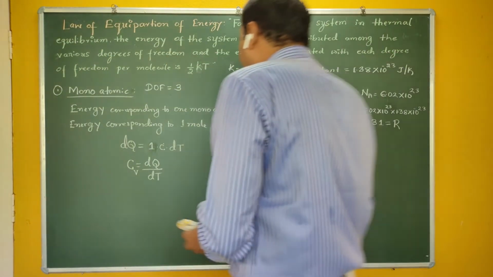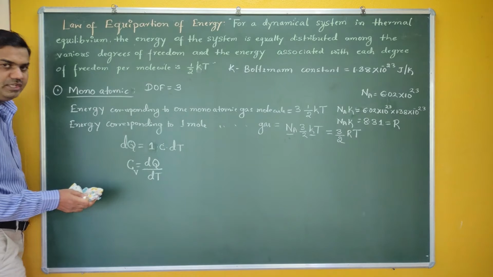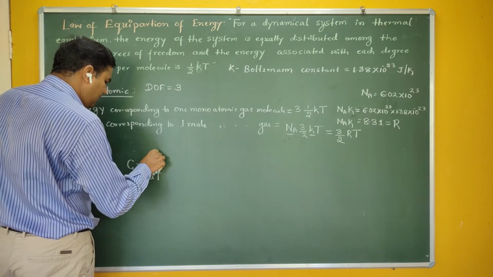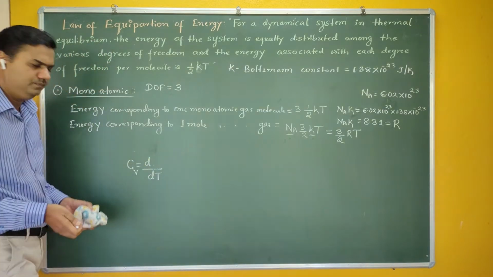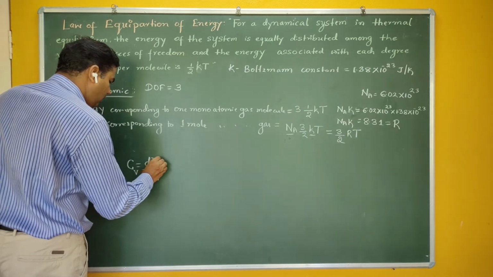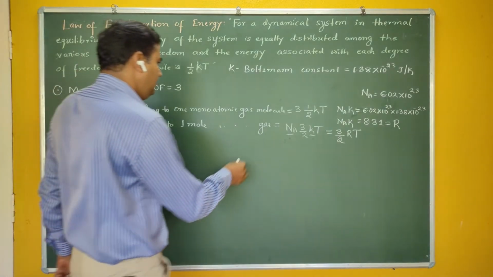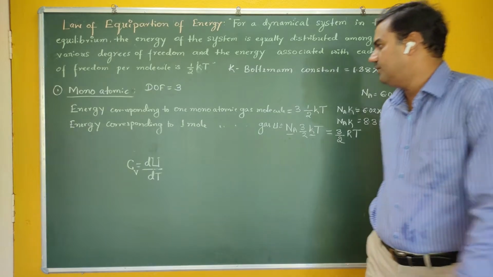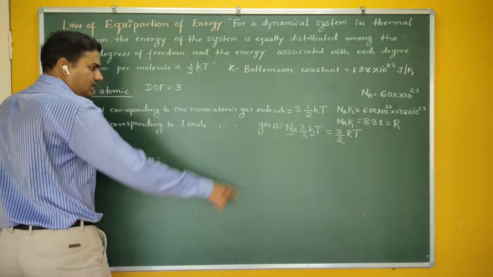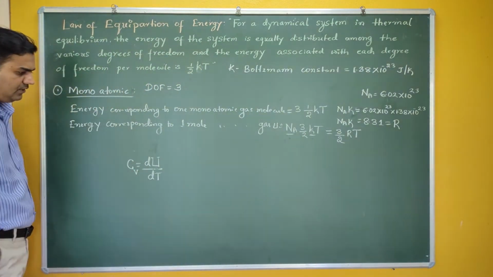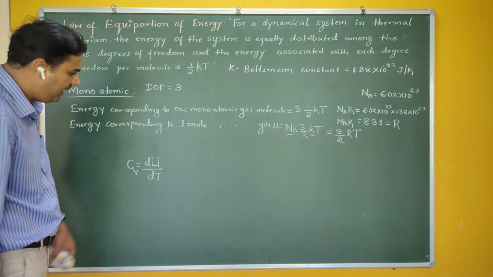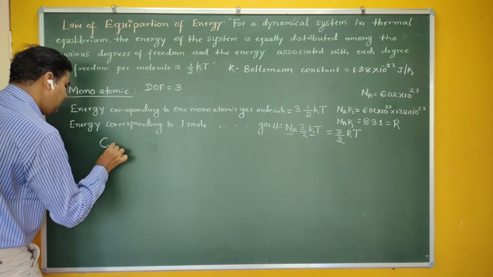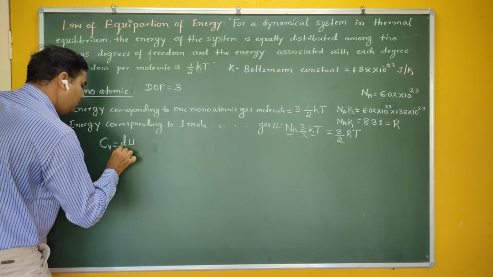So what is dq? dq is nothing but the amount of heat energy given to a system. So that dq is nothing but energy, which in some books we also take as u. So dq or du, whatever it may be. Now this is the energy corresponding to 1 mole of the gas, and we already know the energy here. So how to find Cv? It says that it is du by dt. So the molar specific heat can be written as Cv is equal to du by dt.